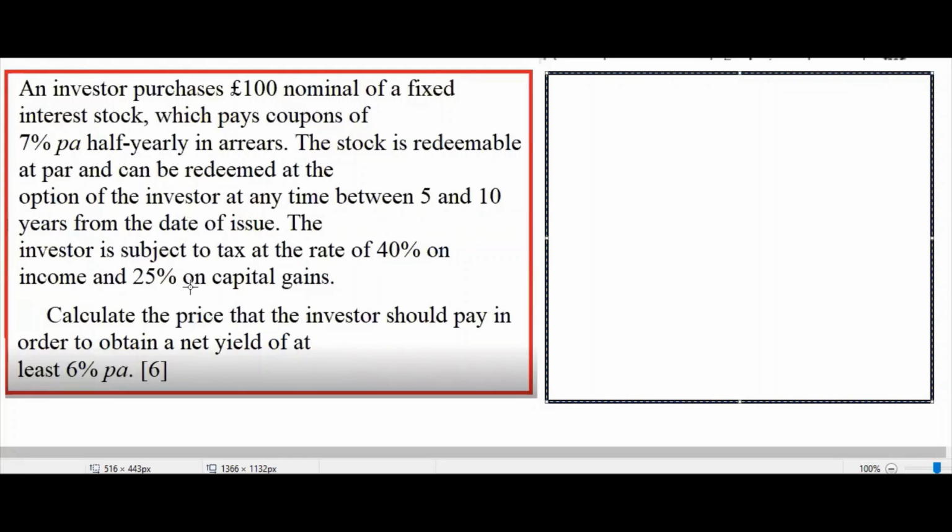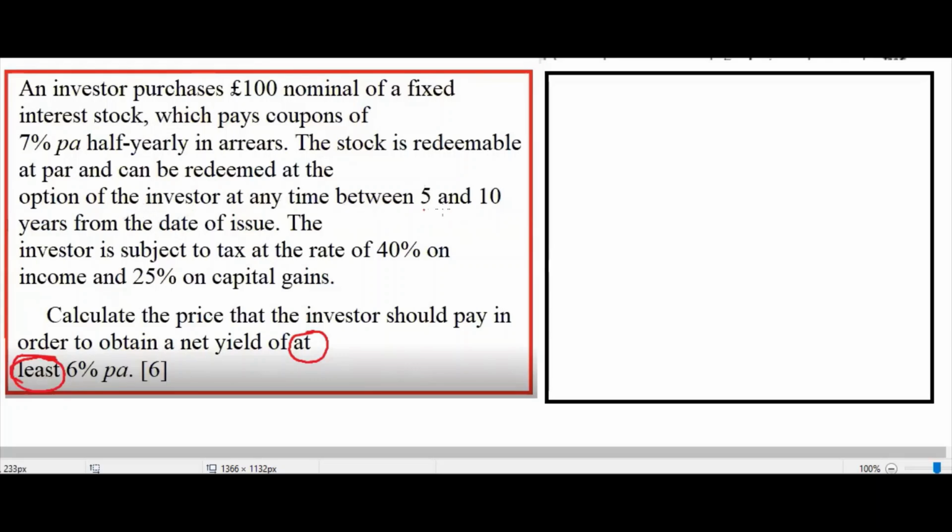No capital gain tax was there. Here we have capital gain tax. Doesn't matter. Anyway, we have solved these kind of problems. The only thing you need to decide is whether you need to take 5 or 10. As I already mentioned, in between points are irrelevant. Calculate the price that the investor should pay in order to obtain a net yield of at least 6% per annum. So the question is 90% same. This one, at least. So we'll go to the last column. 6% we will use, that's fine. Exactly or at least, in the table we'll see here.